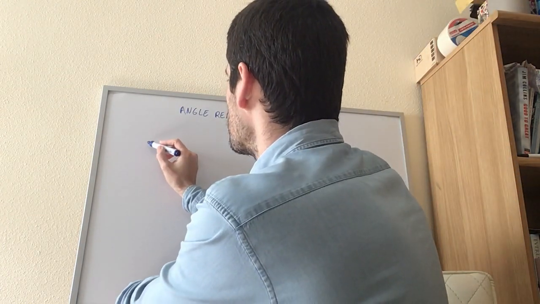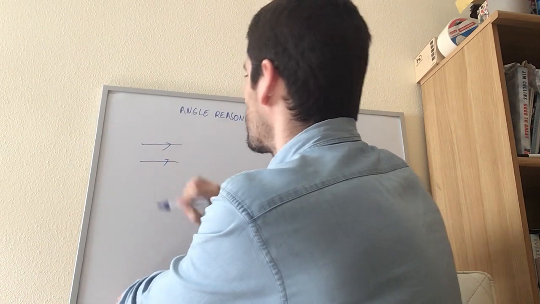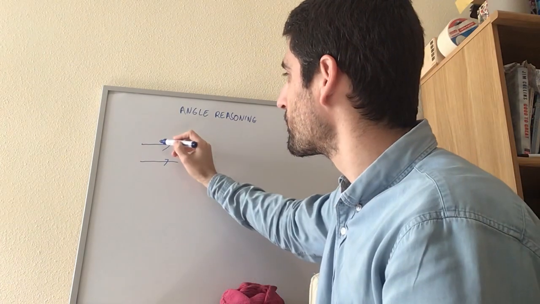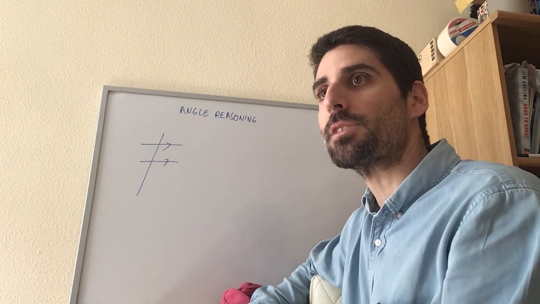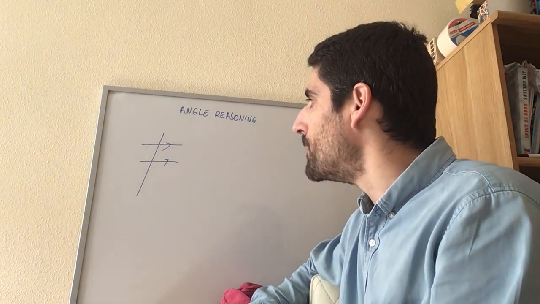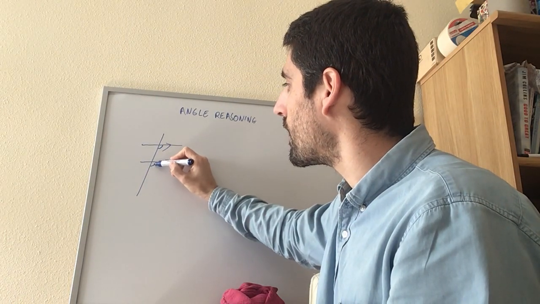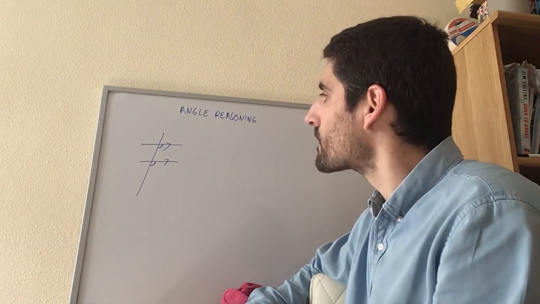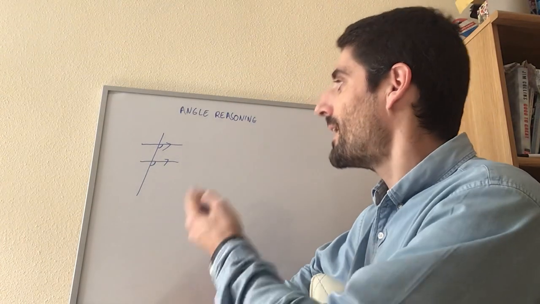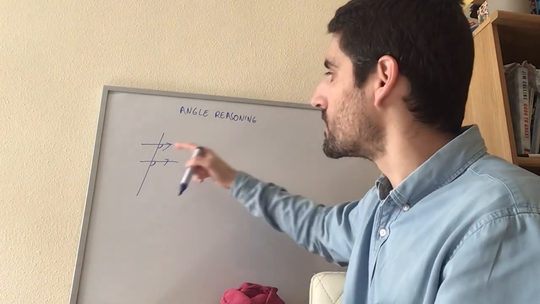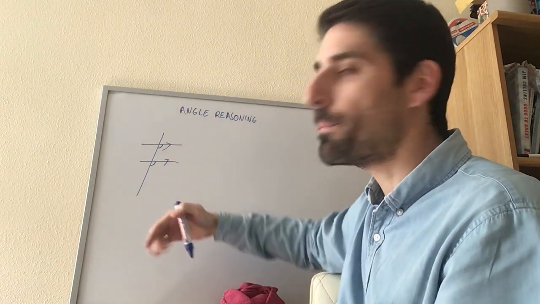Let's say I've got two parallel lines and I have a transversal line going across like that. It's a transversal line going across. I will ask you to look at this angle here and that angle there. So those two angles are both on the same side of the transversal and on the same side of the parallel lines. So both these two angles are to the right of the transversal and they are both below the parallel lines, okay?